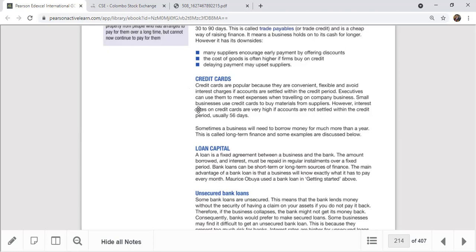Recently, it was actually reduced by the Sri Lankan government, but usually credit card interest rates are very high, because bankers also want you to use their credit cards more frequently. Sometimes they give promotions especially for credit cards. For example, with hotels, sometimes they say, okay, if you use the Sampath Bank credit card, 50% off for this hotel, 40% off only for credit card. So if you're paying cash, they are not giving that discount to you.